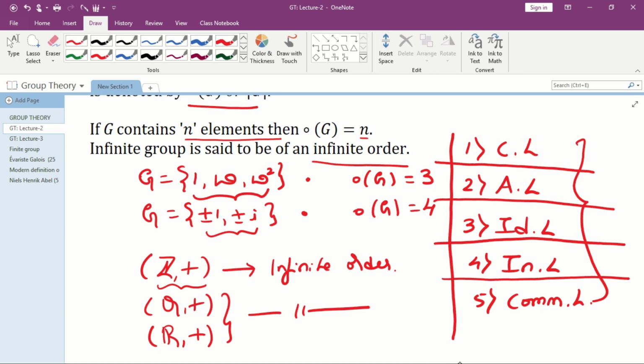Okay, now in the next lecture, we shall discuss a few important properties of group.